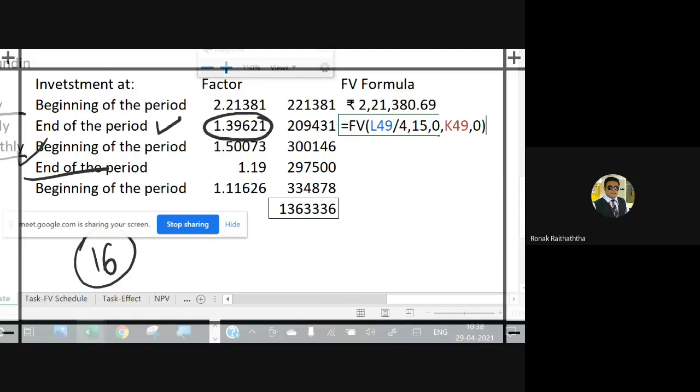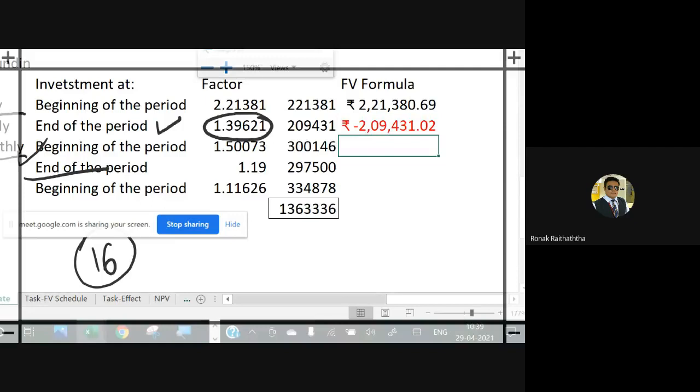Fine, sorry. So in the single cash flow, and that was I guess discussed as well when we were doing the single cash flow transaction by using the FV, I had told you that when you are doing it for the single cash flow, this 0 and 1 does not matter. It matters only when it comes to the annuity. Fine, no worries. Okay, you will be writing it 15 only. And why you are getting the interest for the 15 years, that is pretty much understood by you, right? When you are investing at the end of the period, obviously, sir, for that one period, you do not get the interest. As simple as that.